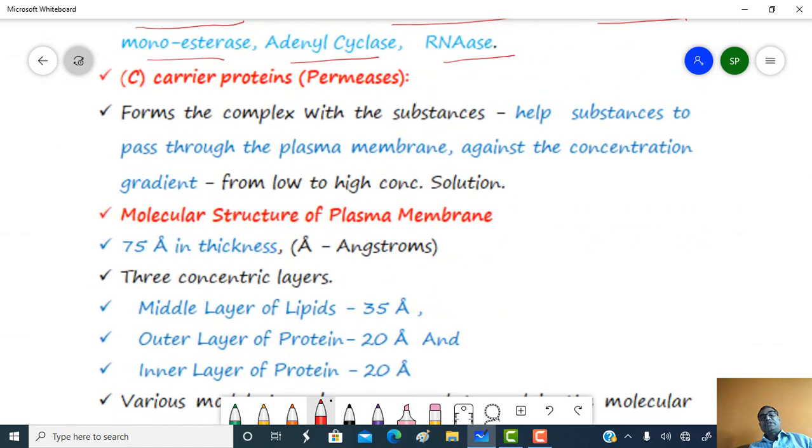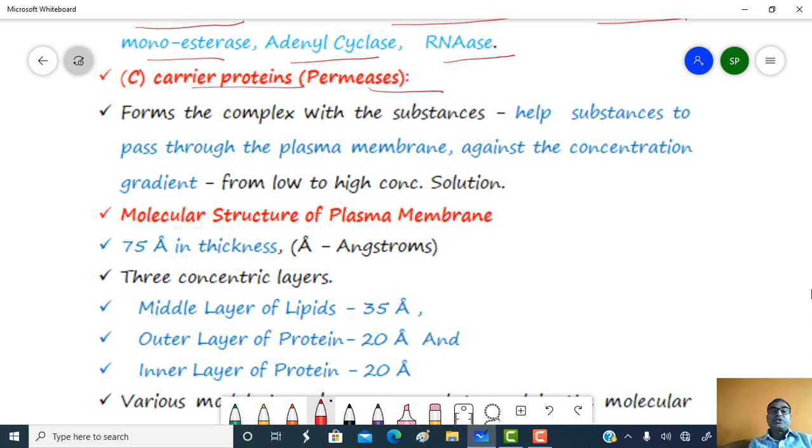Permeases are carrier proteins. As the plasma membrane is permeable, but somewhat selectively permeable, for the transfer of some macromolecules these carrier proteins are very helpful.